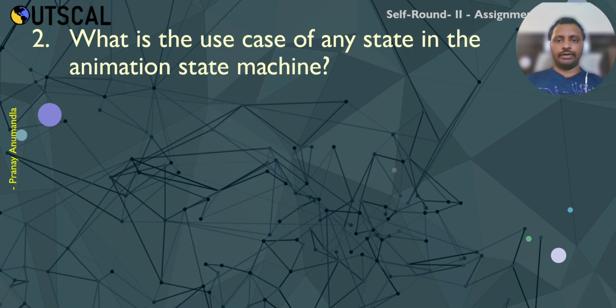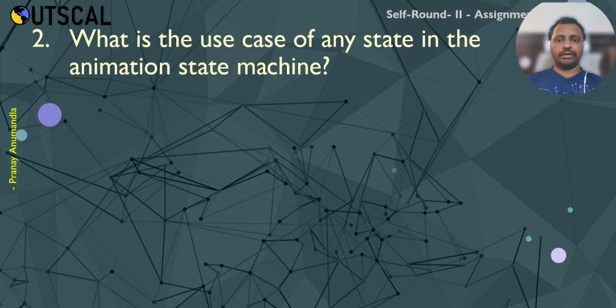If you want to jump, for example, jump can be activated while the player is idle, walking or running. Whatever the previous animation state is, whenever we press the jump button, it will execute the jump animation.